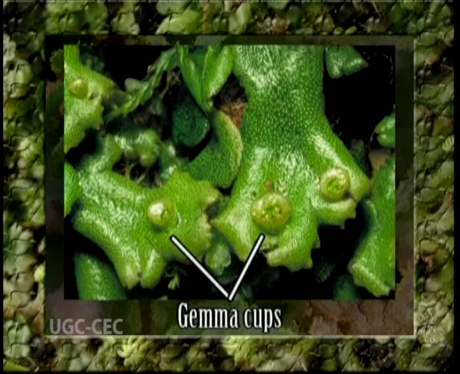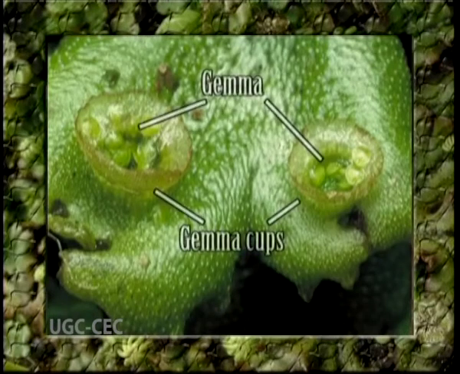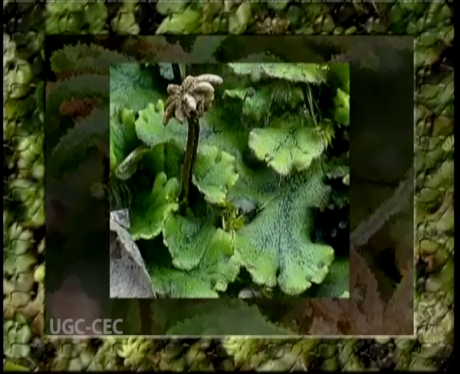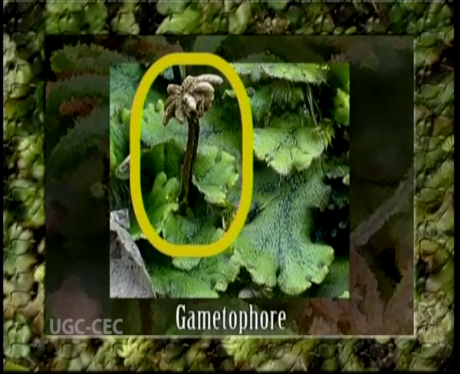There are small cup-like structures present along the midrib. They are called gemma cups. The gemma cups bear gemmae which help in vegetative multiplication. In the adult gametophyte, the dorsal surface bears certain upright branches near the apical notch known as gametophores, which bear sex organs.